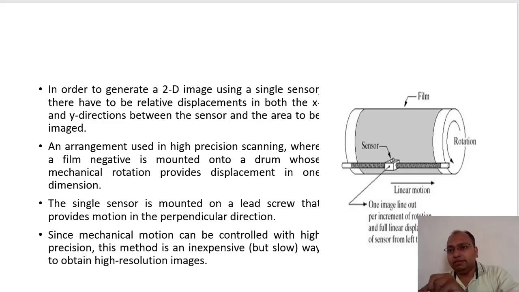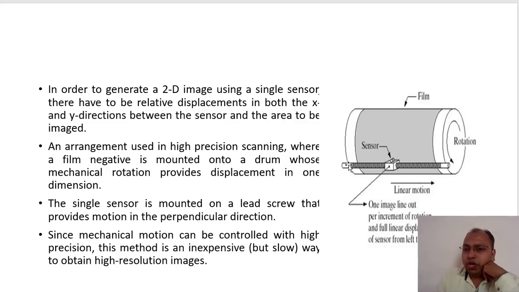First we scan the line, then we rotate, so we have to have some mechanism which can traverse in the x direction as well as in the y direction. By means of this we can obtain the two-dimensional image from that single sensor. This is an example of a mechanism which can scan an image by means of a single sensor. This is your linear displacement, and this is your angular displacement.